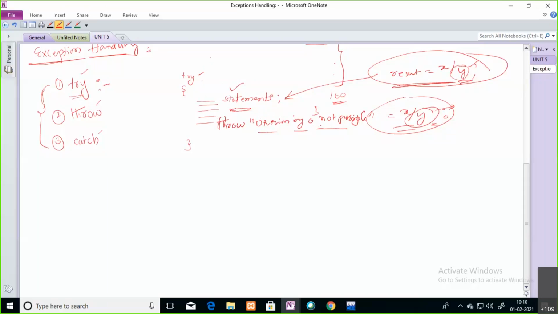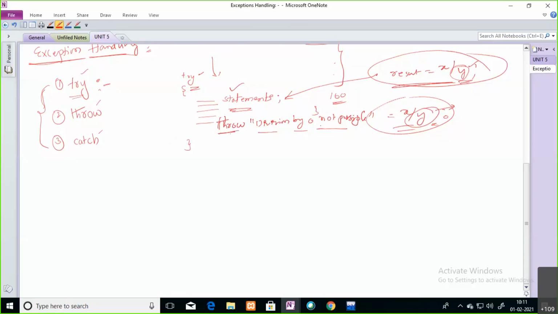Inside the try block, you write some risky code, wherever you are expecting exceptions. Once the exception is raised in the try block, you throw that exception from the try block by using the throw keyword.